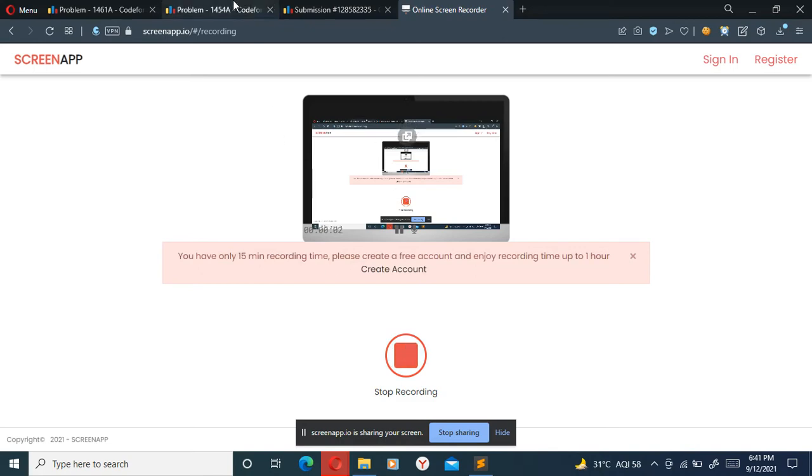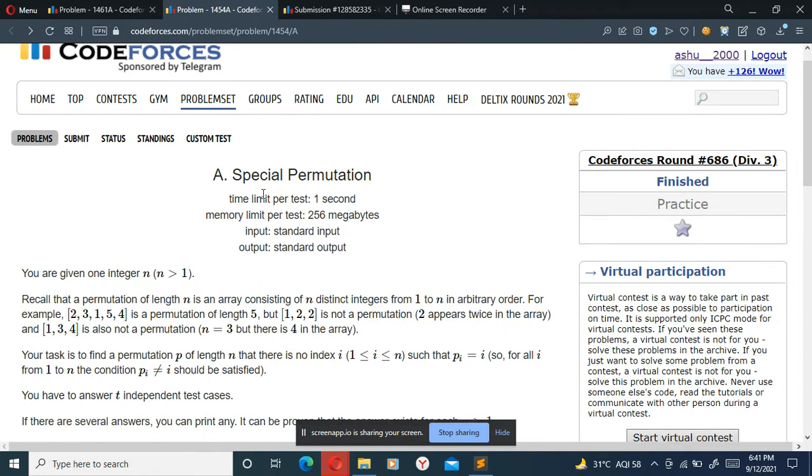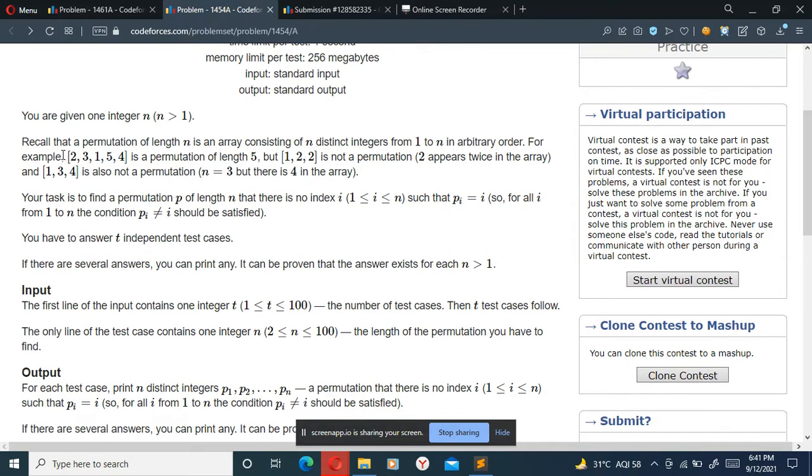Hello, today we'll be doing a Codeforces problem, 1454A, and the problem statement is Special Permutation. It states that we are given one integer n which is greater than 1, and recall that a permutation of length n is an array consisting of n distinct integers from 1 to n in an arbitrary order.